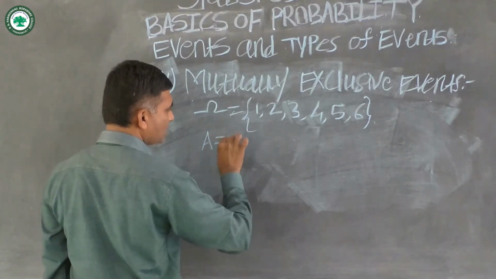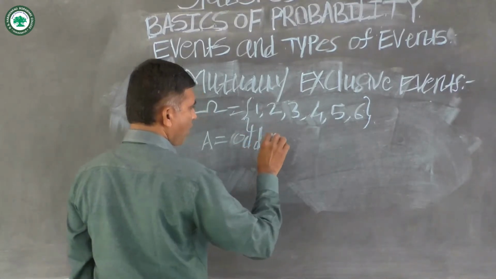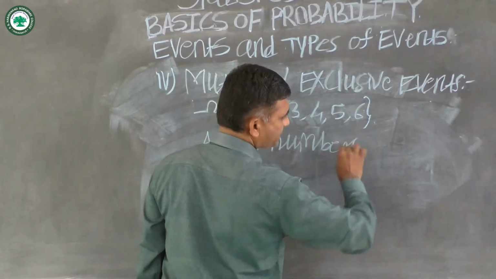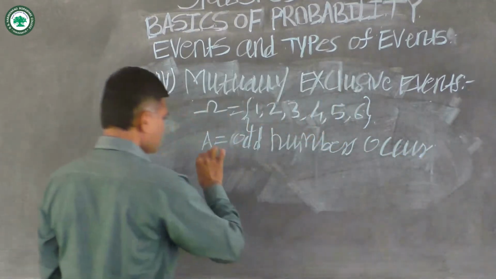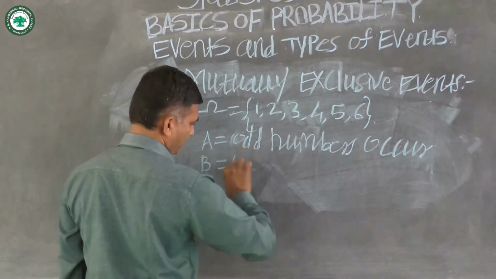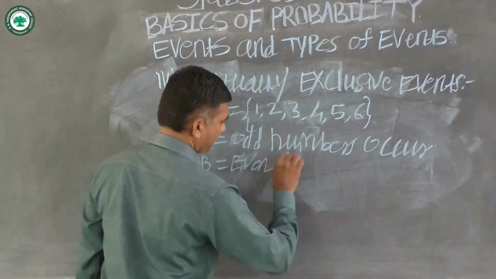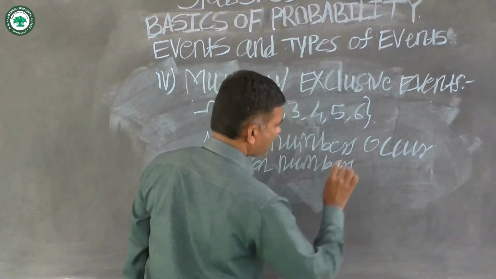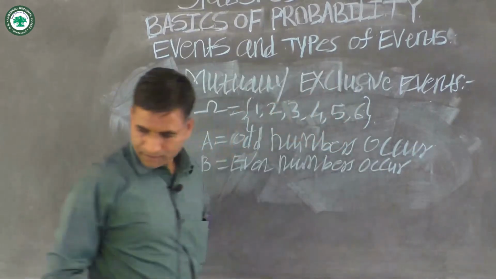Event A is: odd numbers occur, and event B is: even numbers occur.